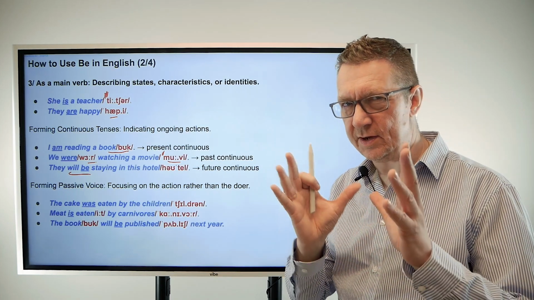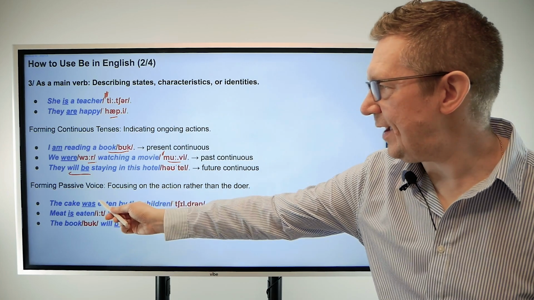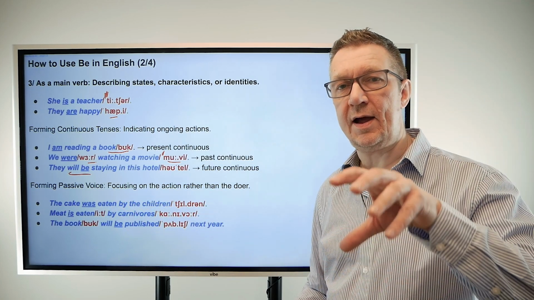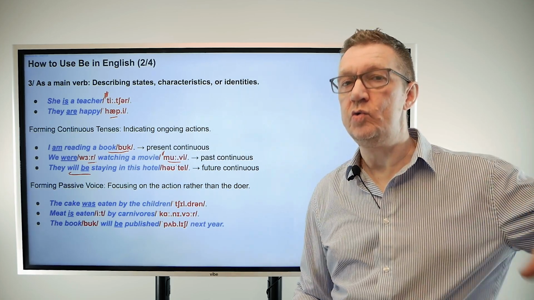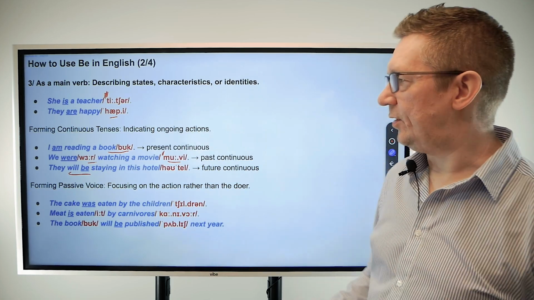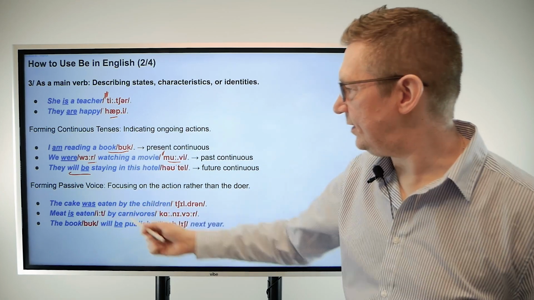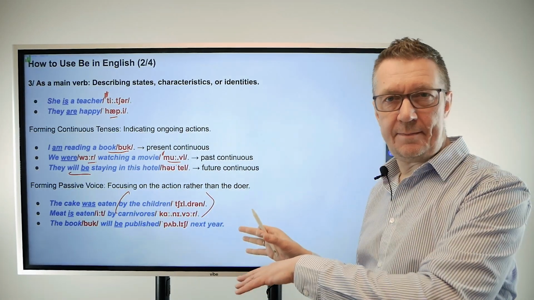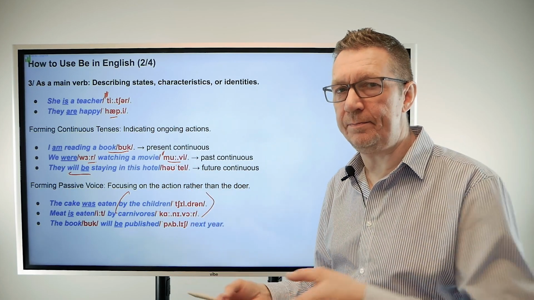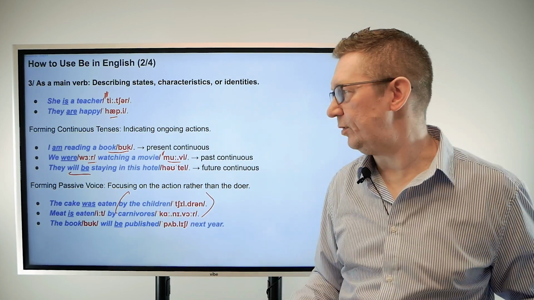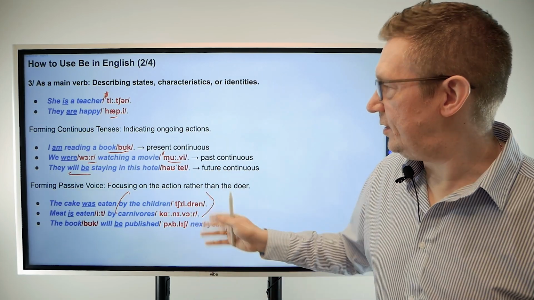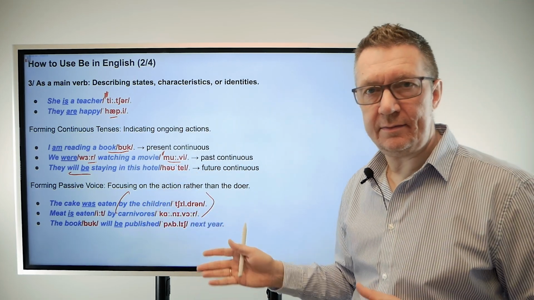Okay. So let's have a look at the passive voice, because the passive voice is something that we need to just make sure that you understand. The cake was eaten by the children. We're focusing on the action rather than who did the action. So the cake was eaten, and actually this part here doesn't need to be there. We can add it there if we want, but the action is still the most important. We can say active form, the children ate the cake, okay?